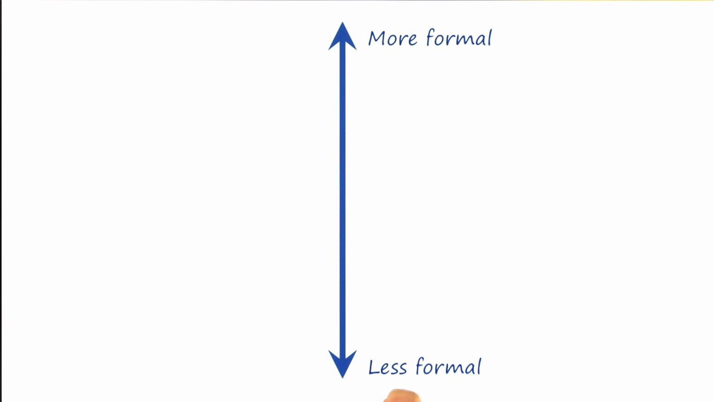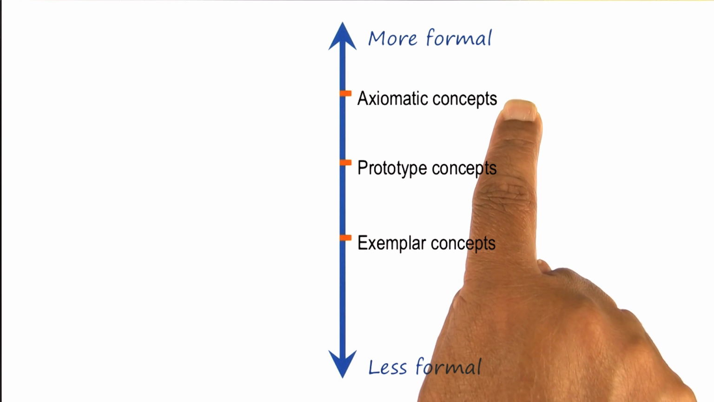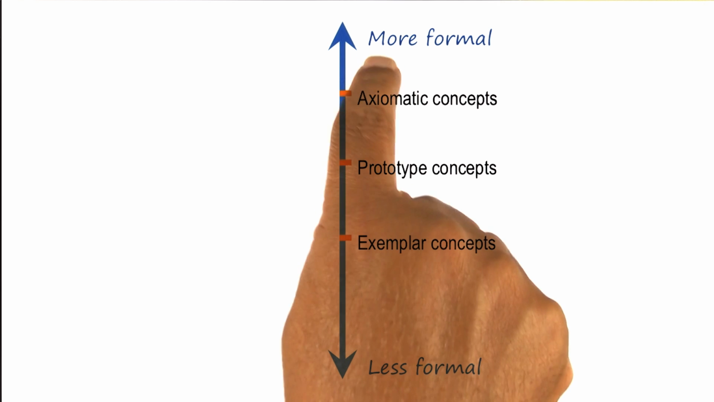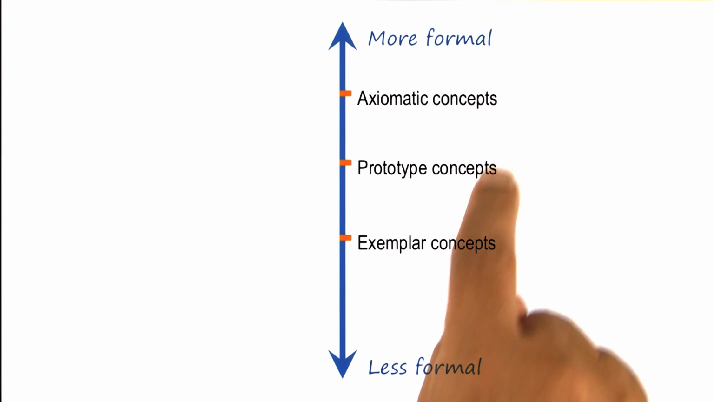On the other end of the spectrum are less formal concepts for which it's hard to define necessary and sufficient conditions. Now, here are 3 points on the spectrum: axiomatic concepts, prototype concepts, exemplar concepts. There can be other types of concepts as well. We're just going to consider these 3 because they are the 3 most common ones, and we'll look at each one of them in turn.